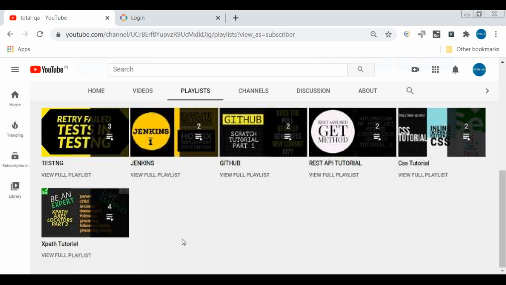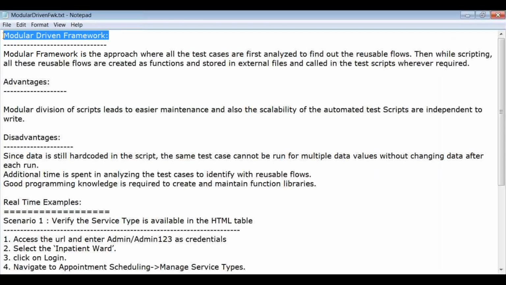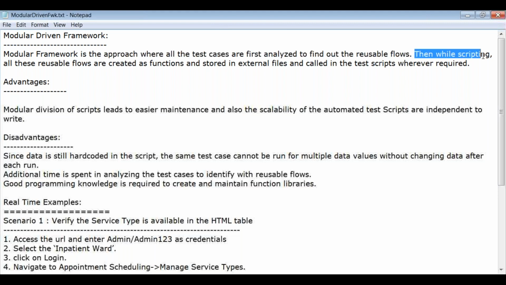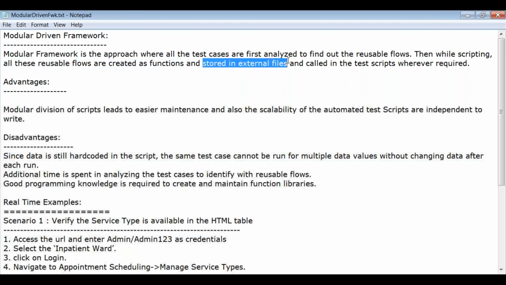In today's video, we're going to discuss a framework known as the modular driven framework. The modular framework is the approach where all the test cases are first analyzed to find the reusable flows. Then, while scripting, all the reusable flows are created as functions and stored in external files, called in the test scripts wherever required.